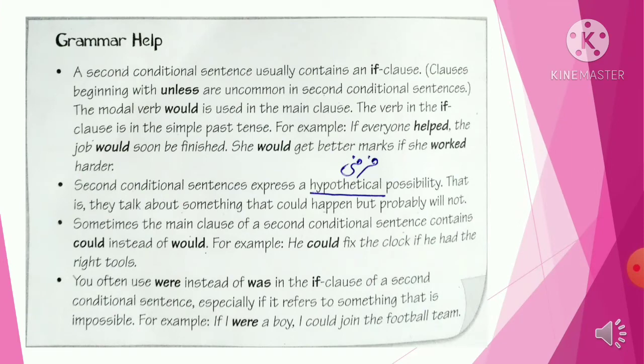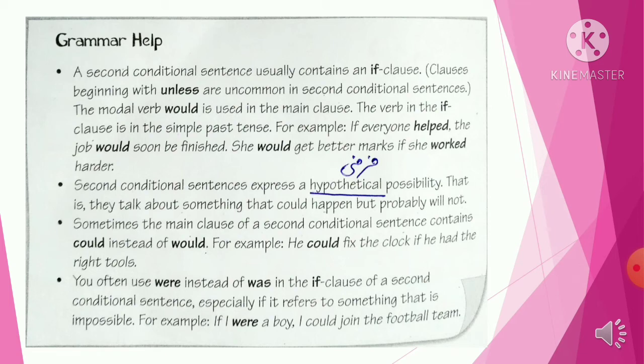On page 108, we have a grammar help. In this table, rule 1 says a second conditional sentence usually contains an if clause. Clauses beginning with unless are uncommon in second conditional sentences. So keep in mind, the second type of conditional sentences only starts with if. The unless starting is very uncommon.